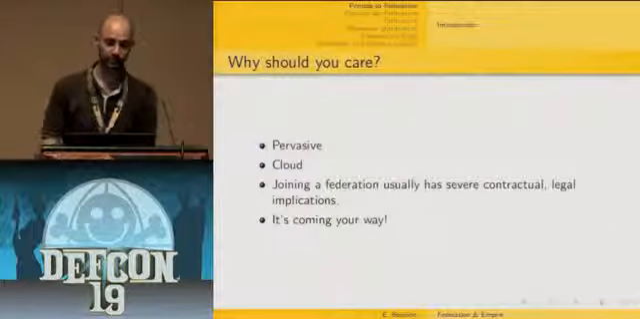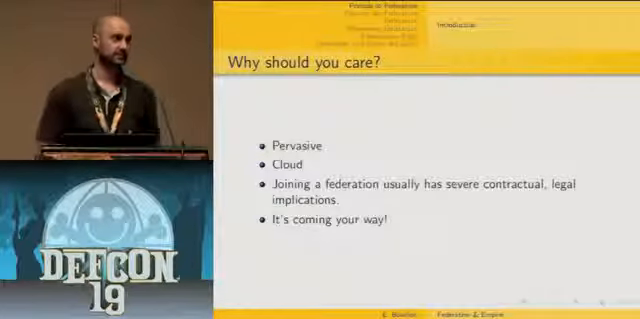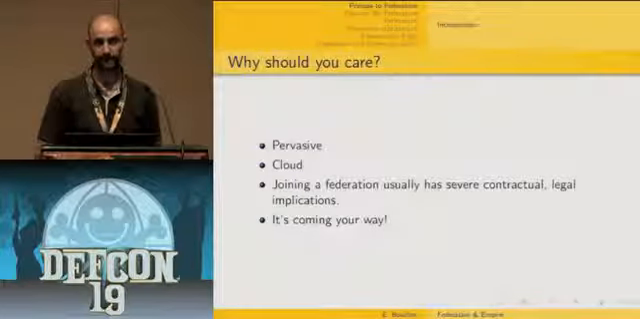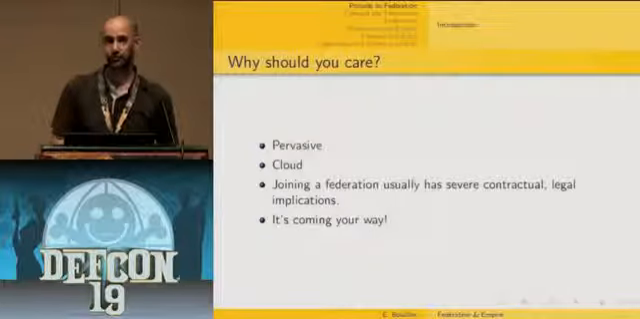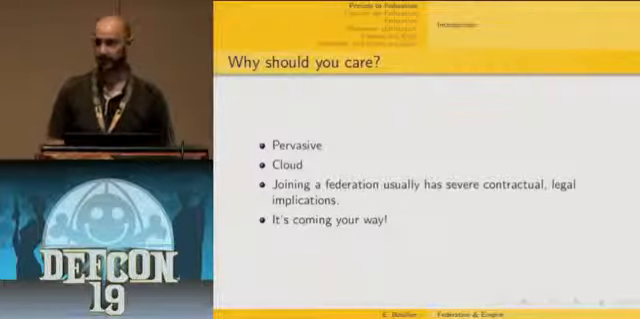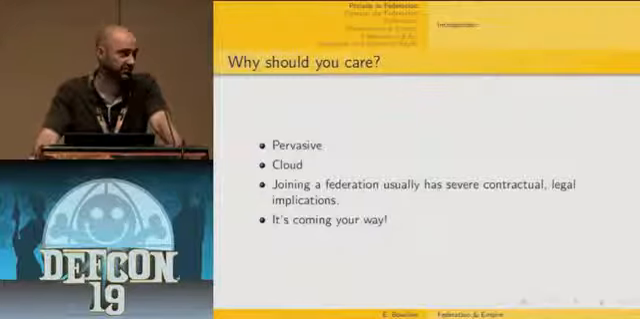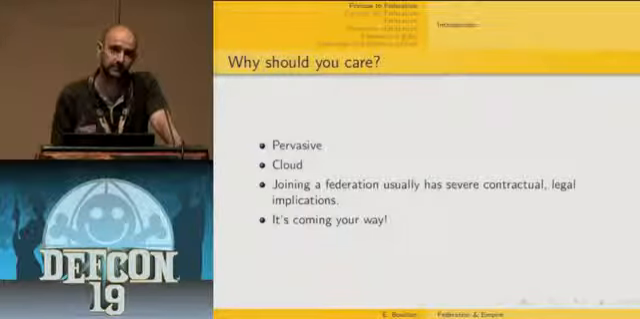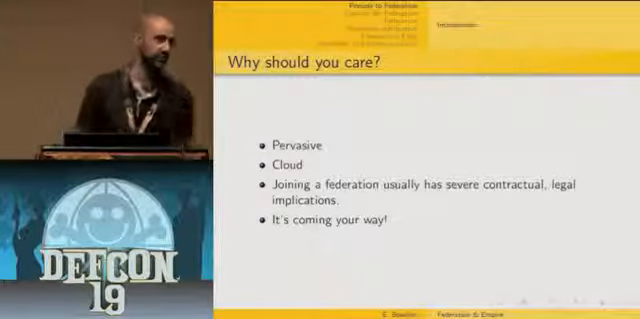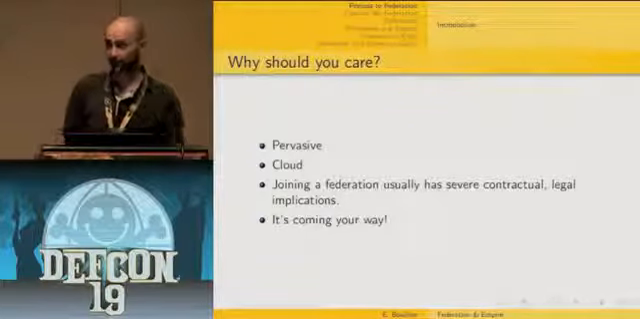So why should you care? The thing is that the protocol and specification I'm going to discuss in this presentation are getting more and more prevalent. Actually, many influential major industrial players are currently pursuing the development of SAML-based protocols to achieve federated identity management. And also, its support of federation makes SAML particularly suitable for cloud deployment, and that's why it's getting ubiquitous. So whether you like it or not, it's coming your way.